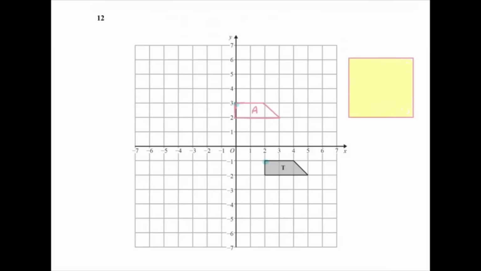You take the tracing paper and you make sure you've got your shape completely covered and the point that you will be turning in, which is the origin in this question. You trace your shape. Do it as neatly and as close as you can get to being right on top of it. Otherwise, when you do the twist, it might be slightly off. And if it is slightly off, you know that your new shape needs to be bang on the grid lines, just like the original was as well.